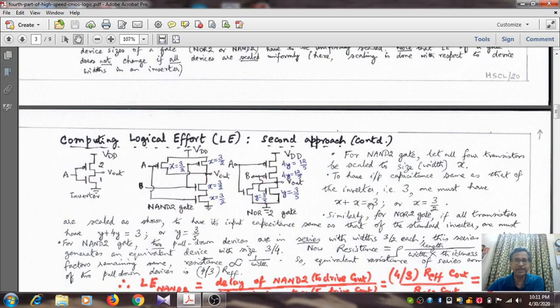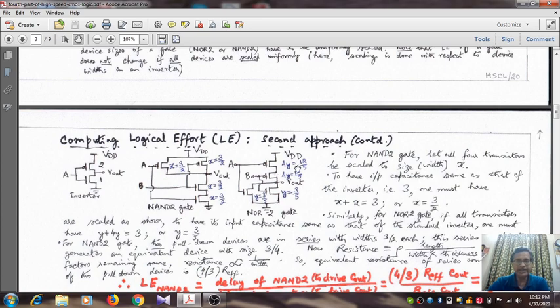So if x plus x should be equal to 3, then x equals 3 by 2, or 1.5. So here all the 4 transistors should uniformly have the value of 1.5, or 3 by 2. Now look at the 2 input NOR gate.